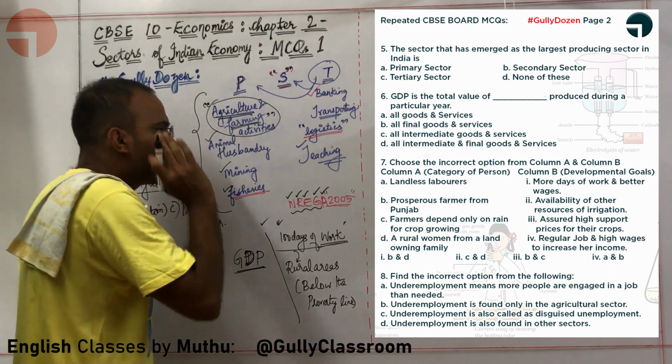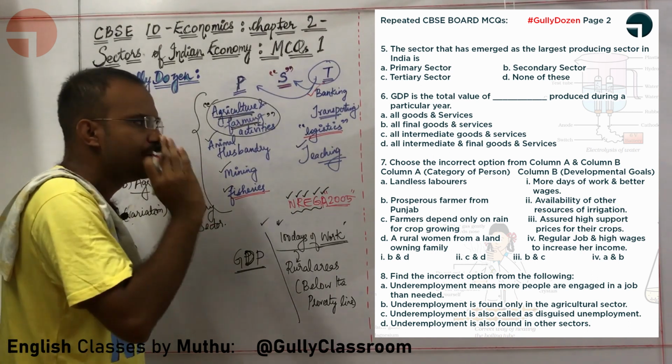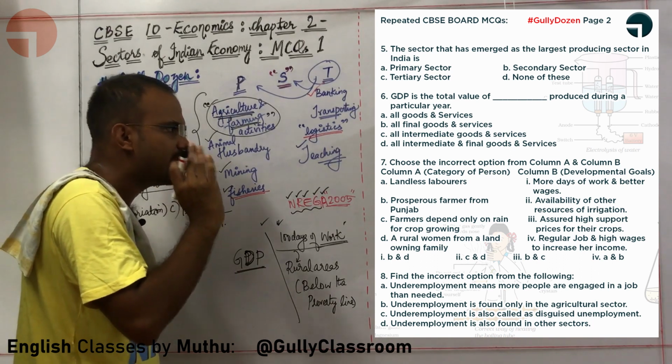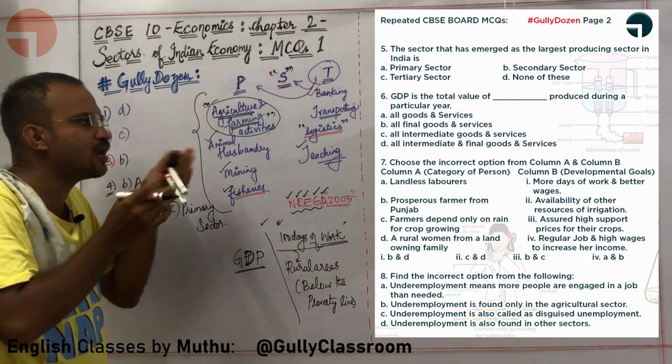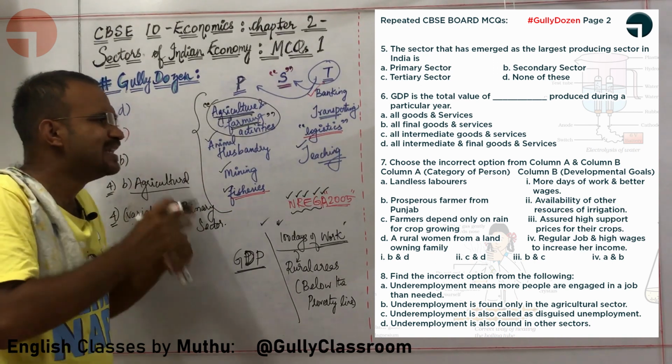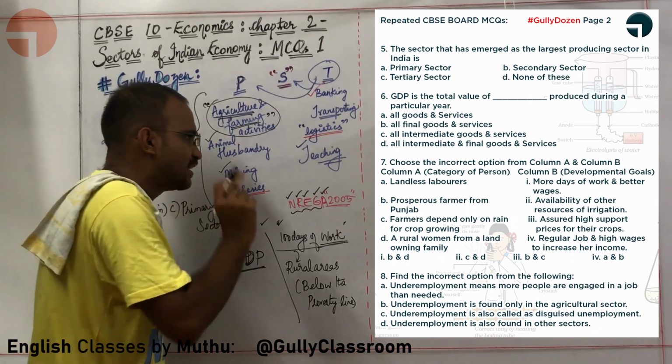Let us look at column A. Landless laborers. Okay. In column B, more days of work and better wages. Yes. The developmental goal, the aspiration of a landless laborer will always be they will need more number of days of work and they will need better wages. Let us look at the second one.